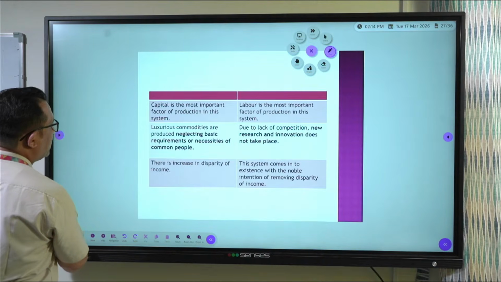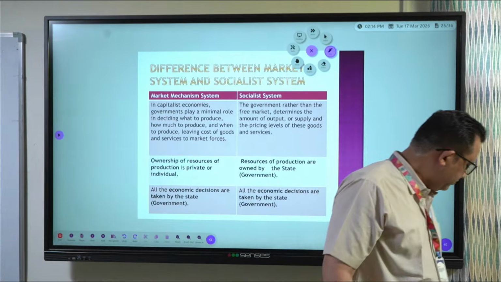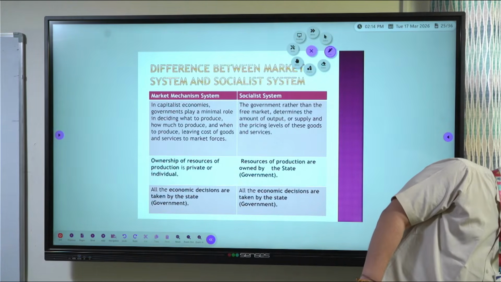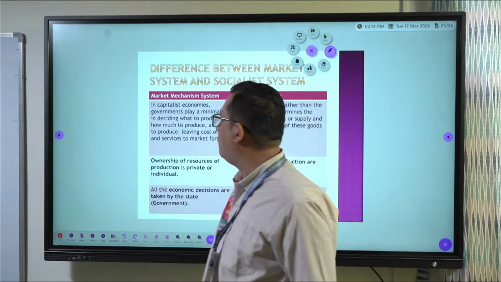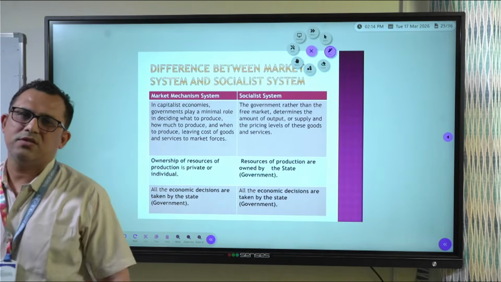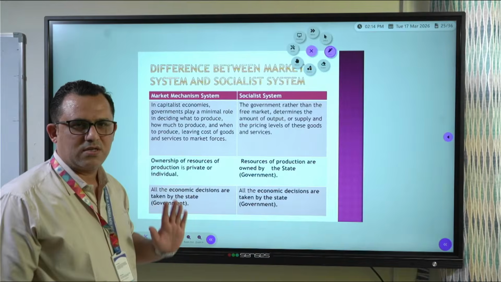Now there was one question from one student whose name is Hitarthi, and she had 4 questions in doubt. One of them: difference between market system and socialist system.